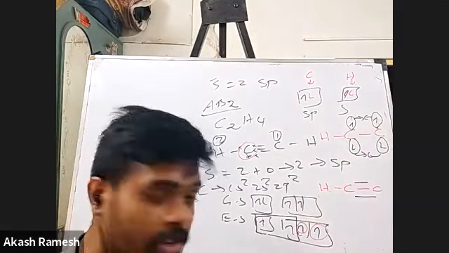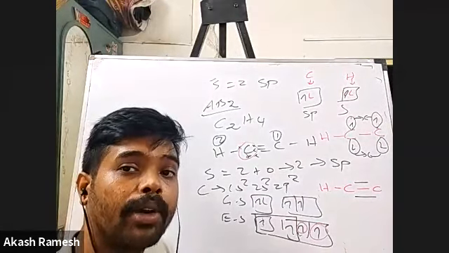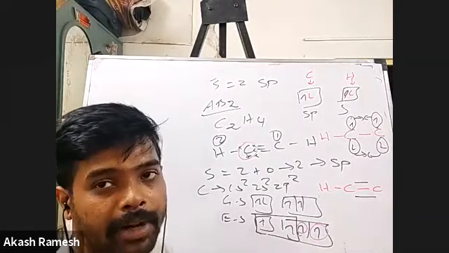Okay, so the number of pi bonds in a molecule is equal to the number of unpaired electrons after hybridization.